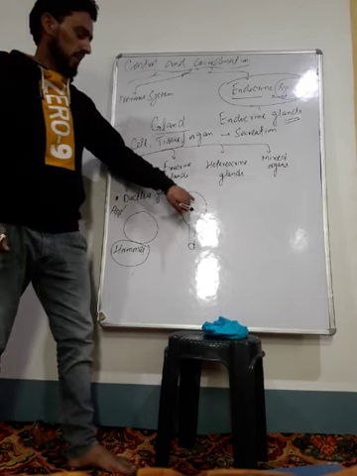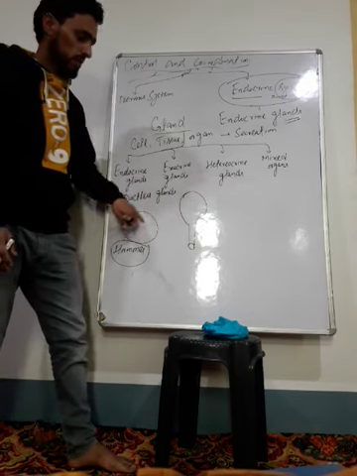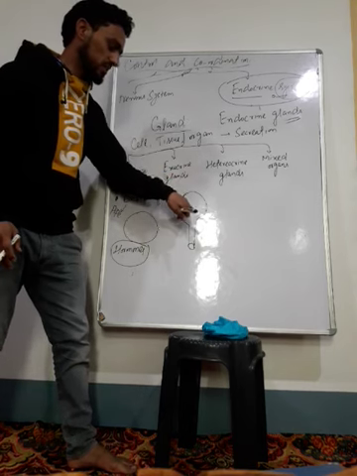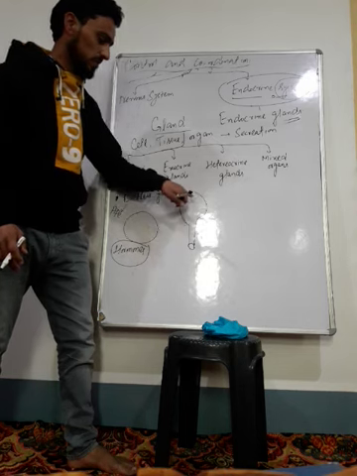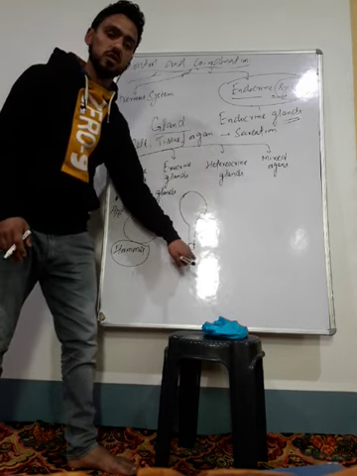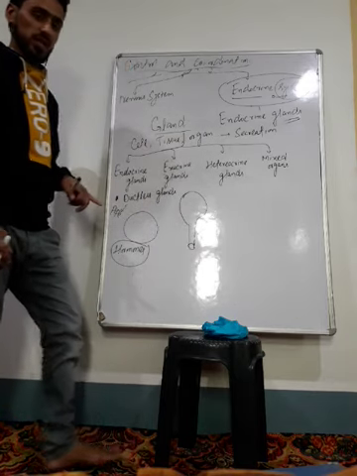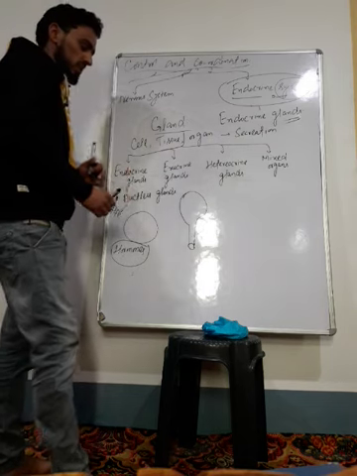The endocrine glands are the ductless glands which do not have pipes. This is the diagram. And exocrine glands are the glands which have ducts, and with the help of ducts they pour their secretion directly onto the target organs. These are known as the exocrine glands. That means the glands having ducts are known as exocrine glands.